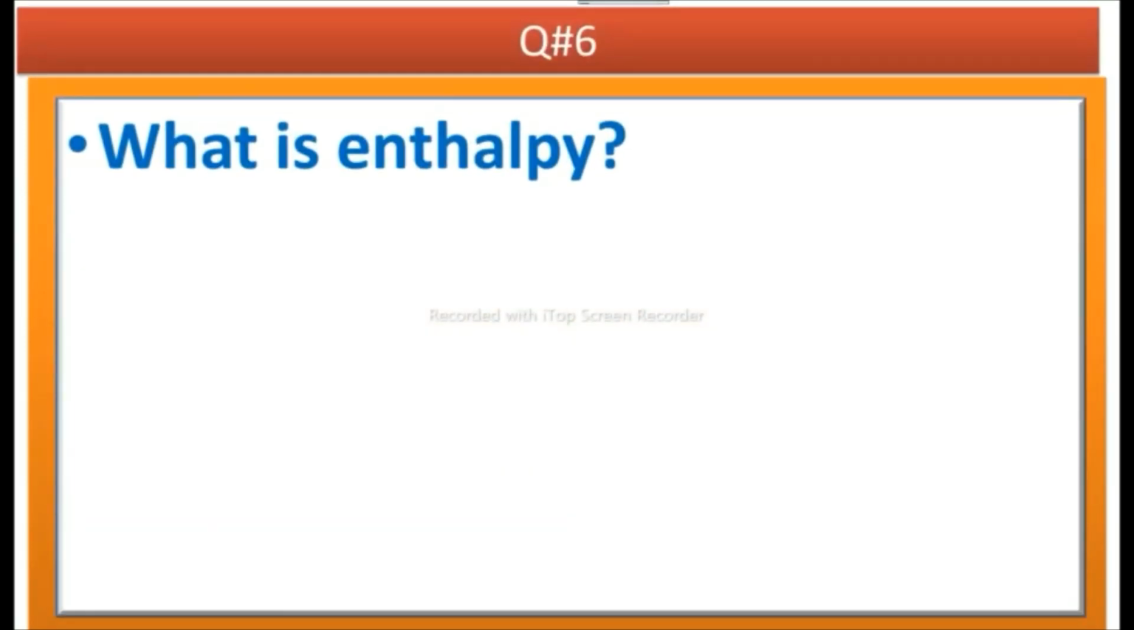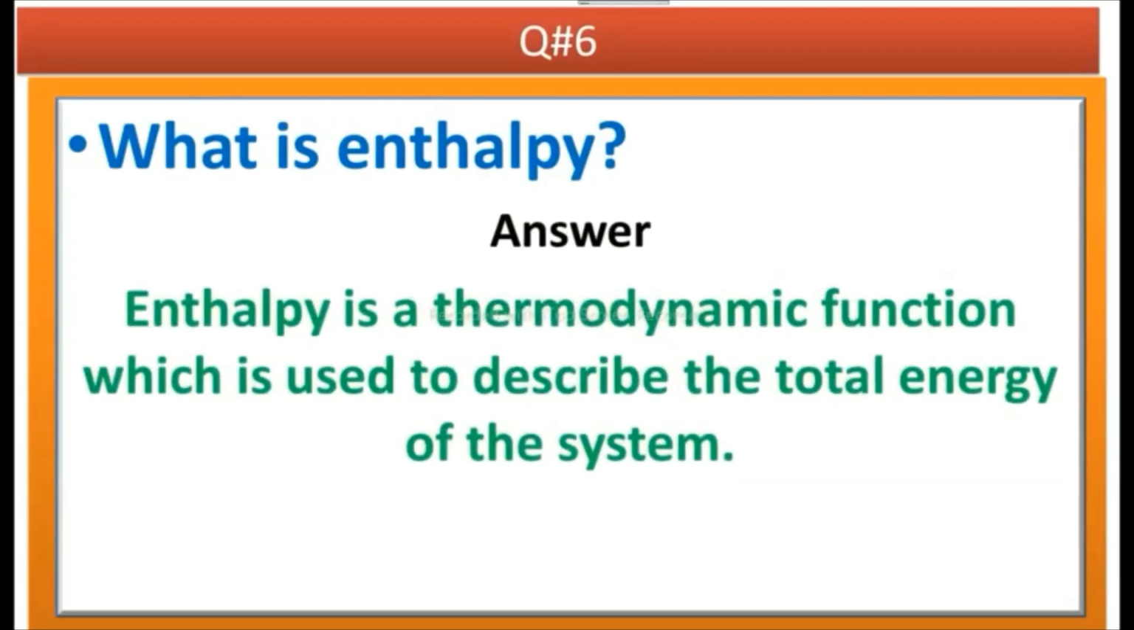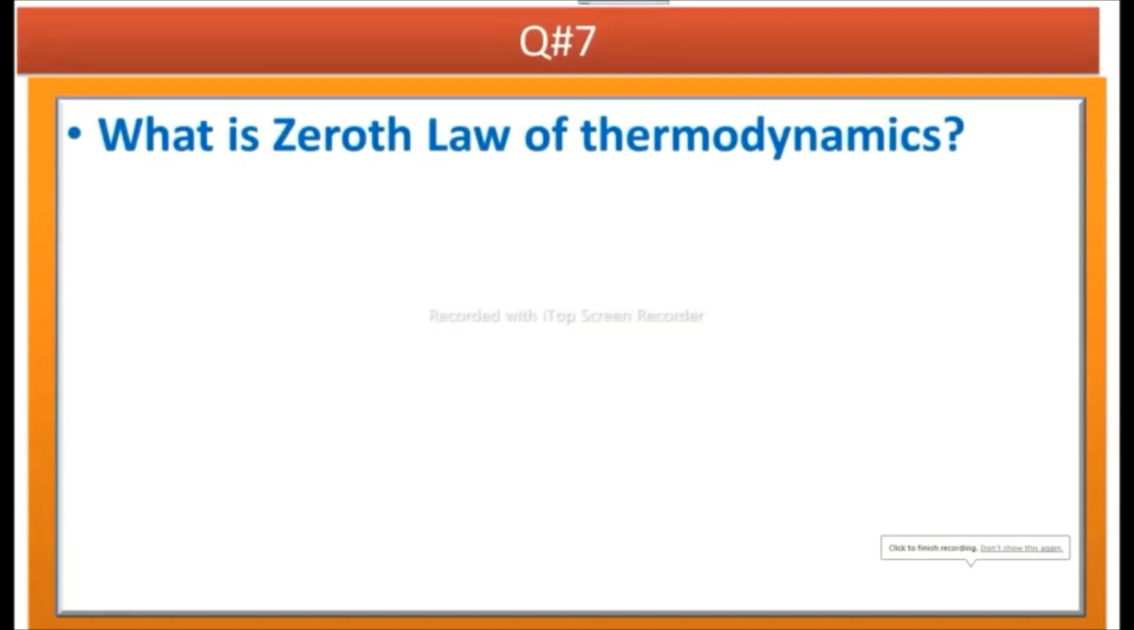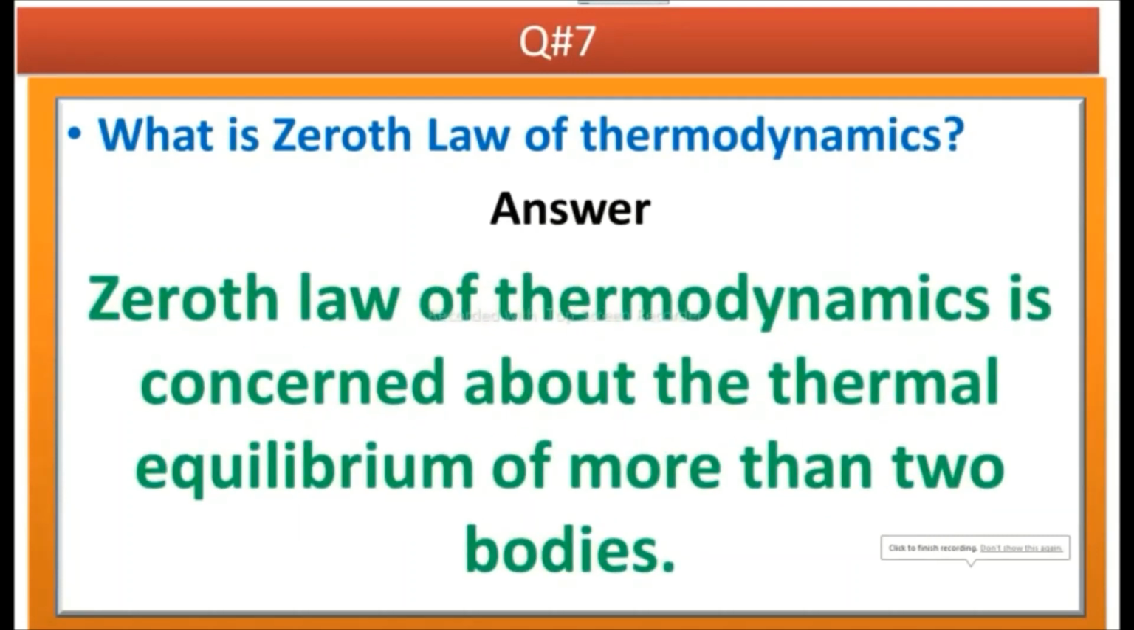The next question is, what is enthalpy? Answer is, enthalpy is a thermodynamic function which is used to describe the total energy of the system. H is equal to U plus PV. Question is, what is zeroth law of thermodynamics? Answer is, zeroth law of thermodynamics is concerned about the thermal equilibrium of more than two bodies.